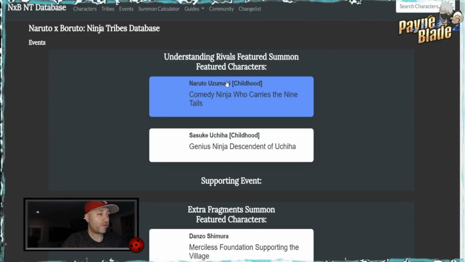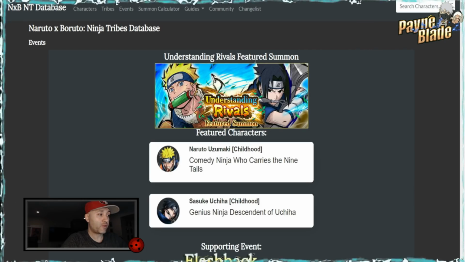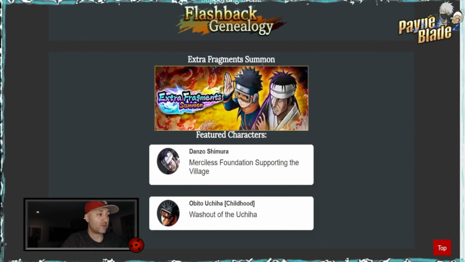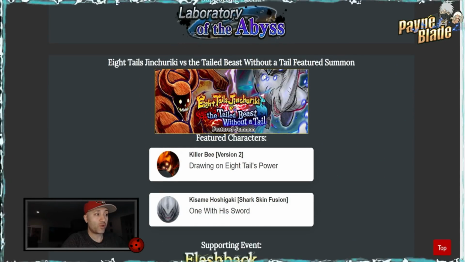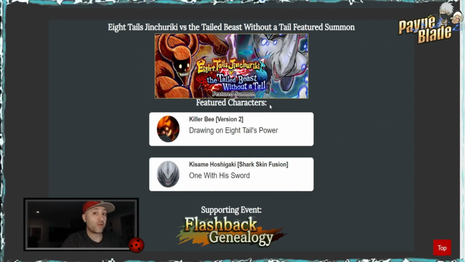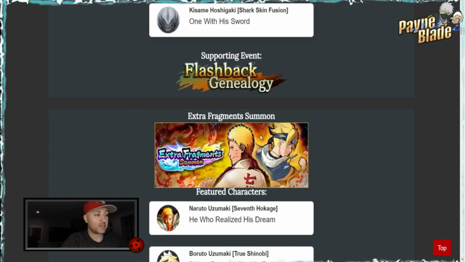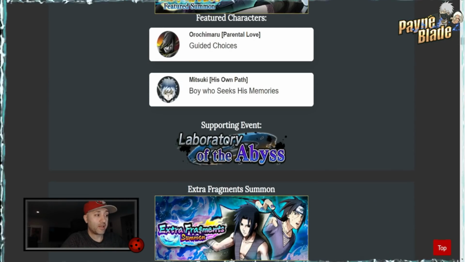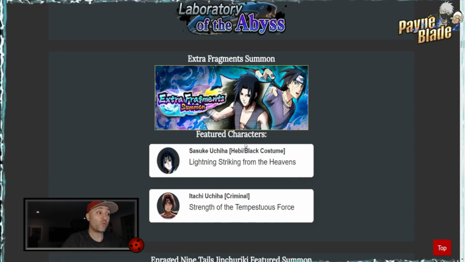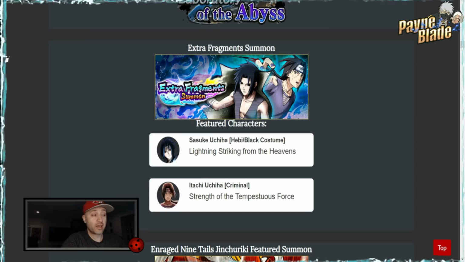So events. The event tab, you guys saw already. This is the current event going on. And what he's done is gone through every single previous event and put them together. So if you're a new player and you're trying to see what banner has come out in the past and what event followed suit, you can look at this event tab and go through every single character that was available, including the supporting event that came along with it. And he's even included the extra fragment summon.